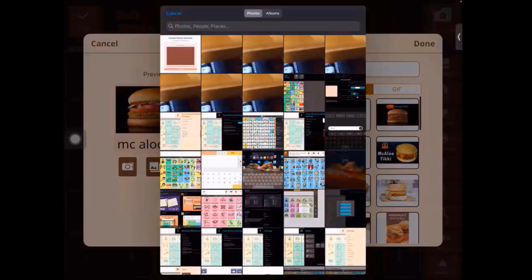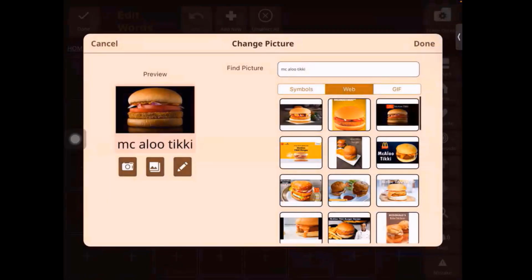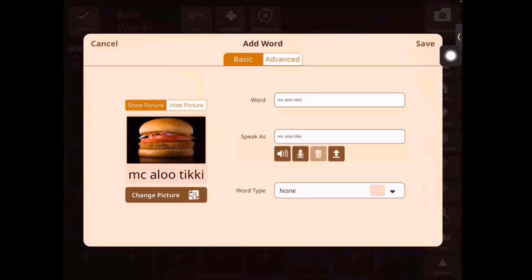So there are a couple more ways of adding pictures, right? Now this one I'm happy with, so I will press done here on the top. So the word has been selected, the picture has been selected.